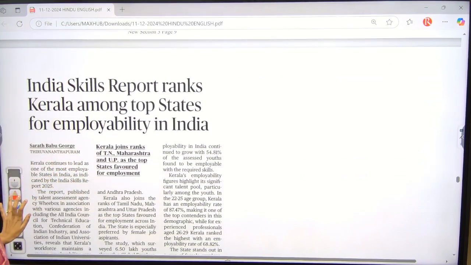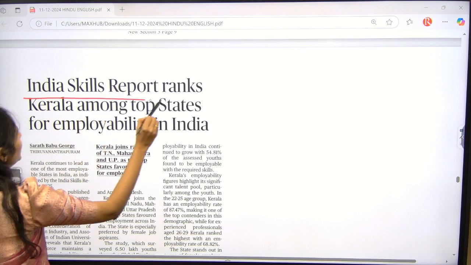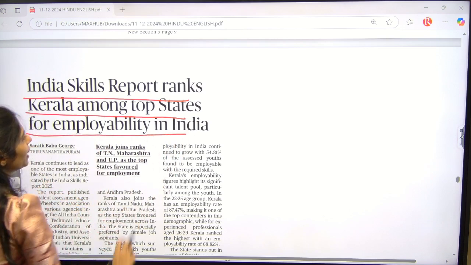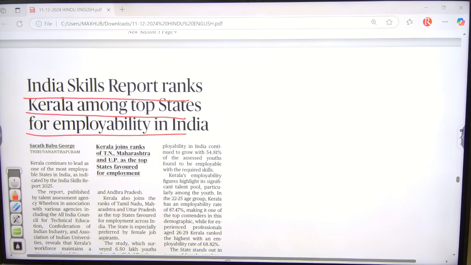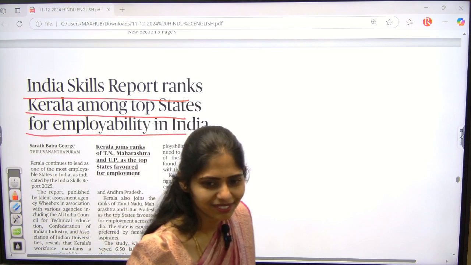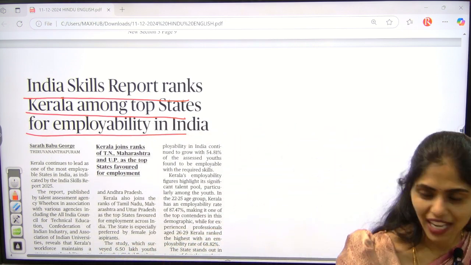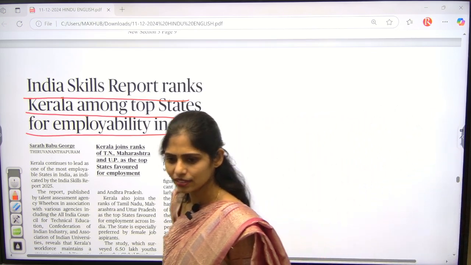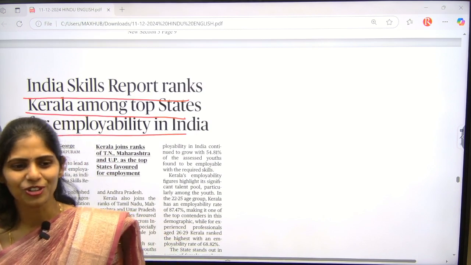So see here, another article: India Skills Report ranks Kerala among the top states for employability in India. What is this article about? Kerala. It is about India's skill report. Okay, I want to ask one question.